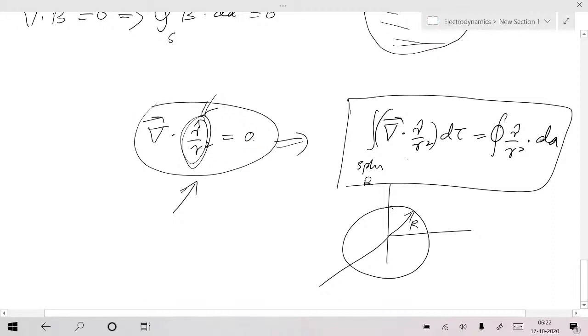At origin, you can't take it again. You can't believe this one to be true, because at origin, that means r is equal to 0. Your magnitude r equal to 0. This will diverge actually. It's just like your derivative doesn't exist at the origin. So that's why we write in terms of Dirac delta.